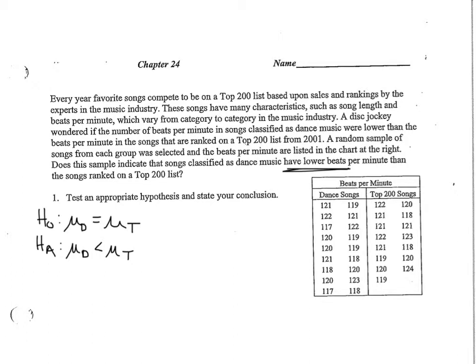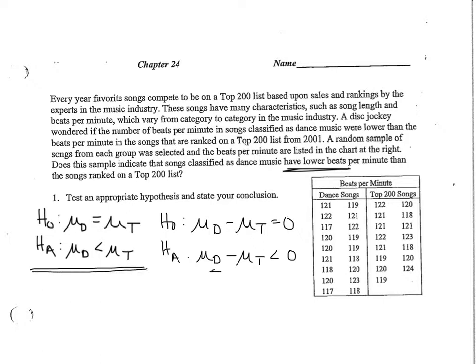Remember that I could also see this written as there is no difference. So the beats per dance minus the beats per top 200 songs equals 0. And if I did it the other way, when I subtracted, I would have less than 0 here because I would get a negative if I had less in my dance music. All right, now that I've written my null and my alternative, I can go ahead and check the conditions.